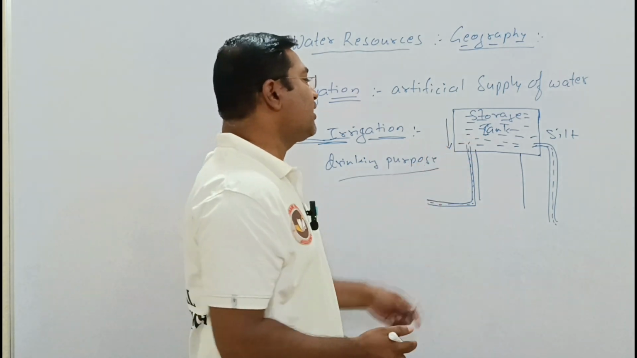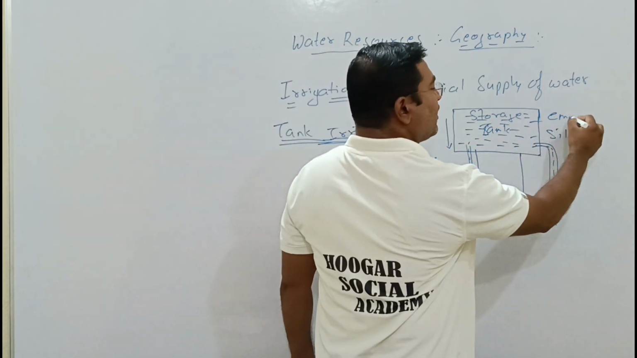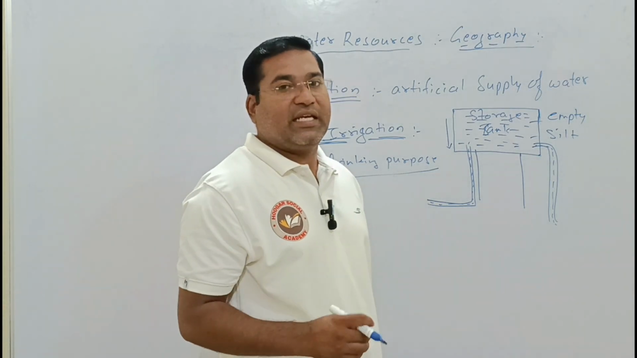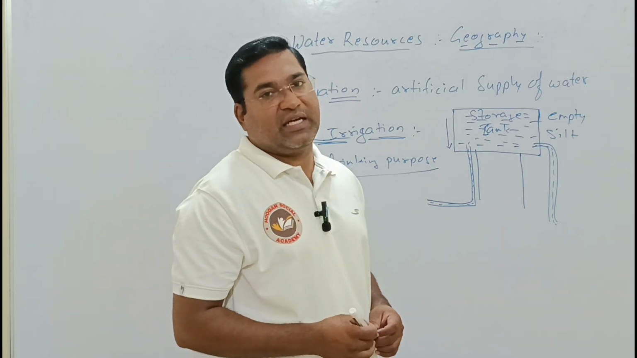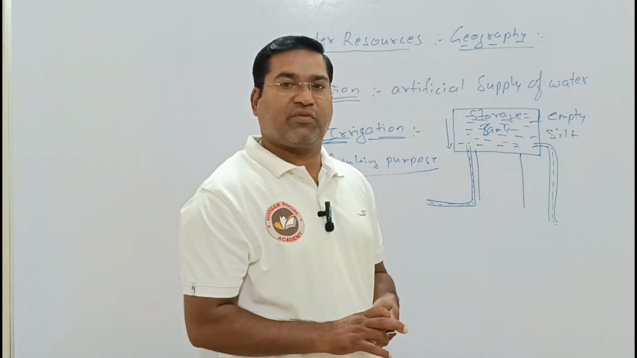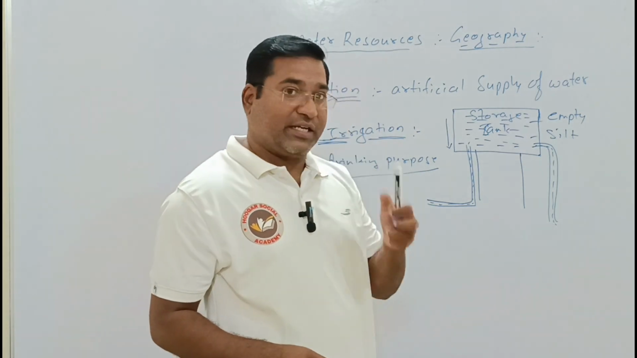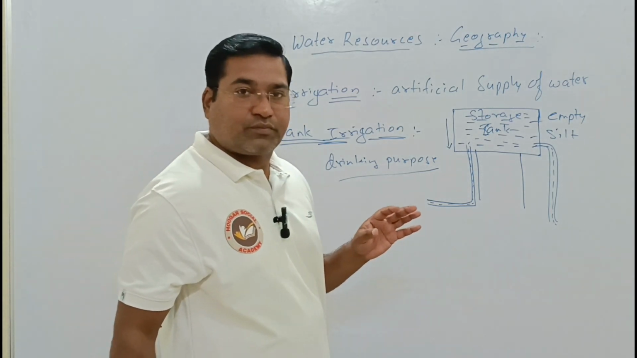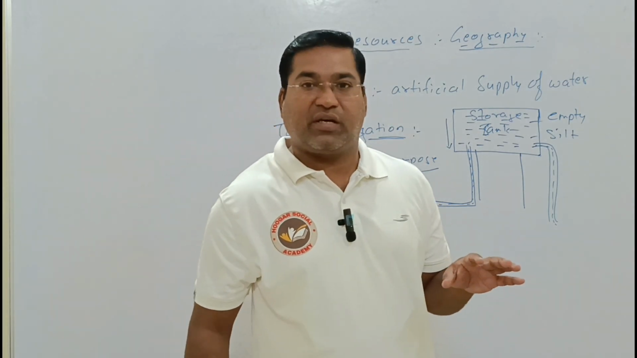Then only there will be water. Otherwise, this tank will always remain empty. So tank irrigation is less useful compared to other irrigation. Only in dry areas where there is scarcity of water can we go with tank irrigation. So irrigation plays a very important role in helping the development of the